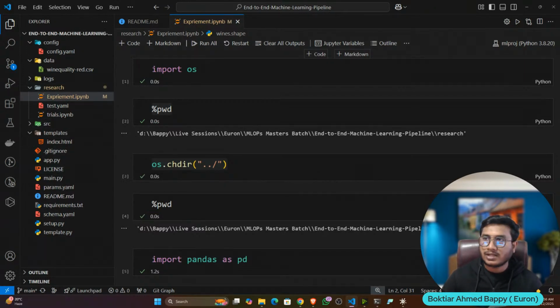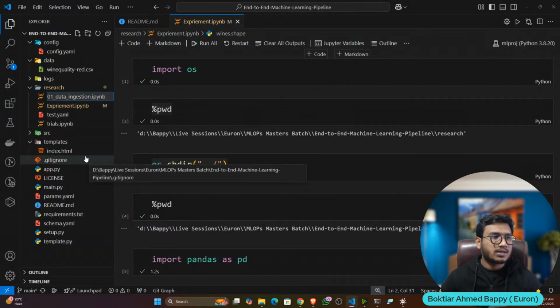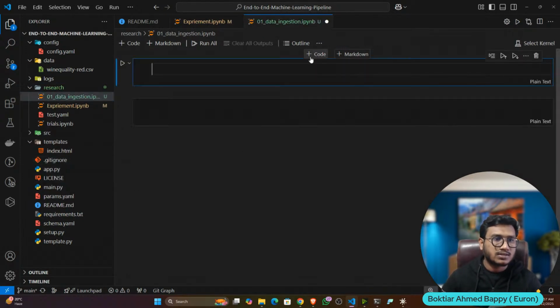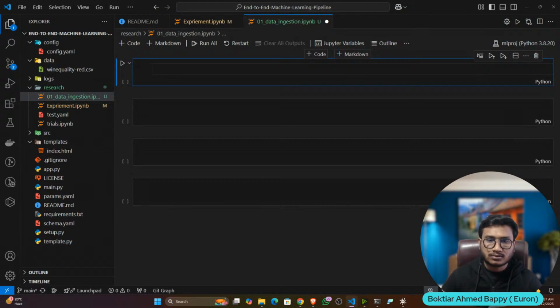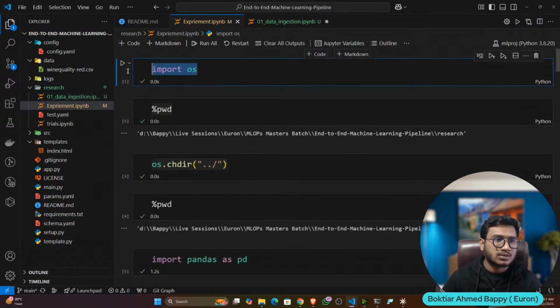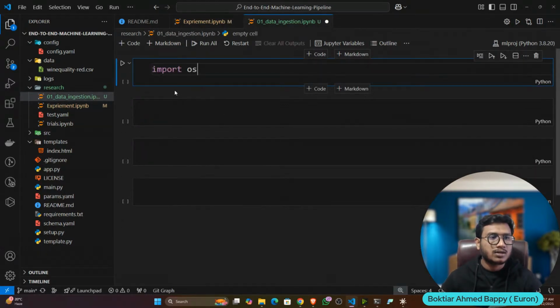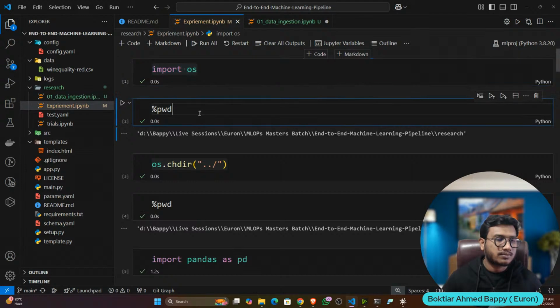So here, what I will do, I'll just create a file inside the research folder, where I'm going to do all the notebook experiments. I'm going to name it 01_data_ingestion.ipynb because it's a notebook file. Let's take some cells. I'll select my kernel from here. Again, I have to do the same thing because I'm inside the research folder: first of all, I have to get back to my project working directory. For this, I use this particular code snippet. I think you remember. So let me execute all of them.